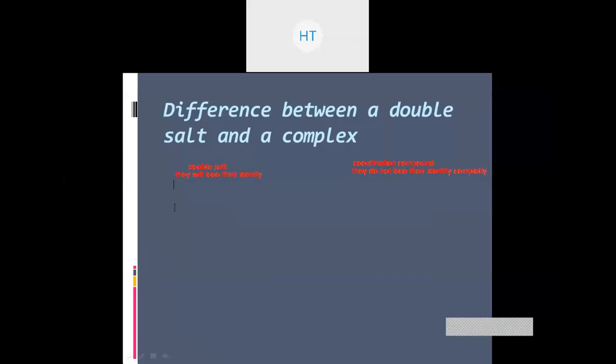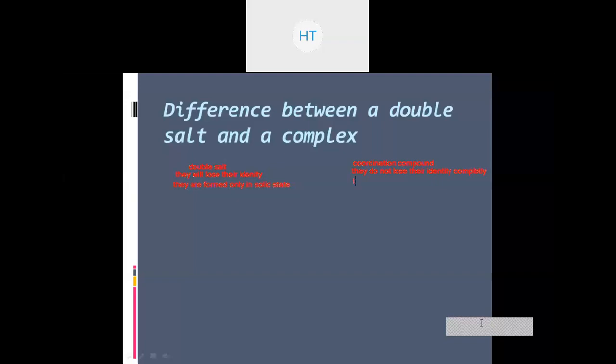Secondly, double salts can exist only in the solid state, because जब हम पानी में डालेंगे तो पूरा का पूरा dissociate हो जाएगा. So they are formed only in the solid state. While over here, coordination compounds can exist in solid as well as in water or any other solvent.